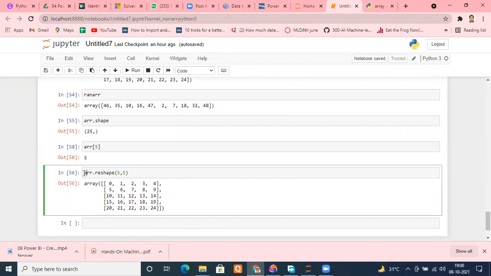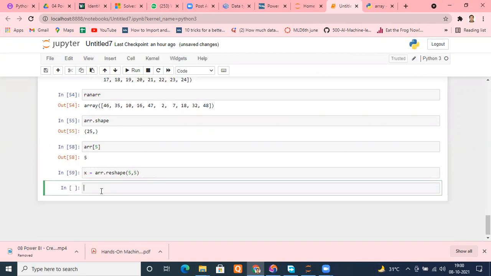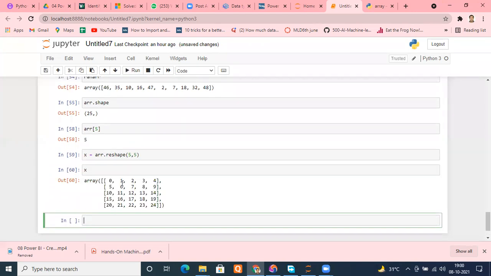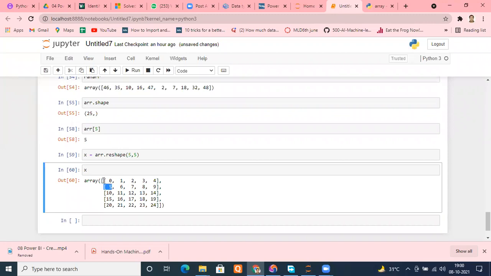Okay, so let me save it somewhere. Suppose x equals the reshaped array. Okay, and what is x? Let me check it. So see, this is your first row. This is your second row, but the numbers start from 0: 0, 1, 2, 3, 4. So where is 5? 5 is in the first row. So I'll type x[1]. Other ways of indexing are there. I'll come to that. Don't worry about that.